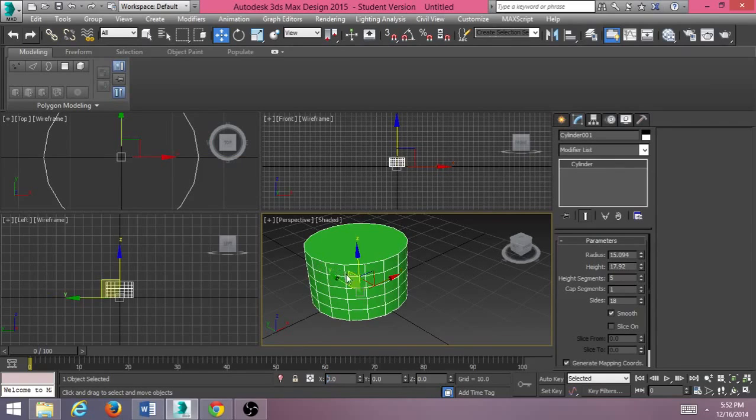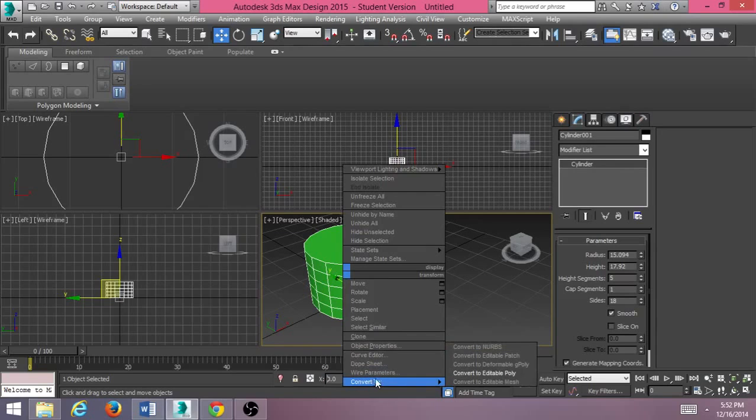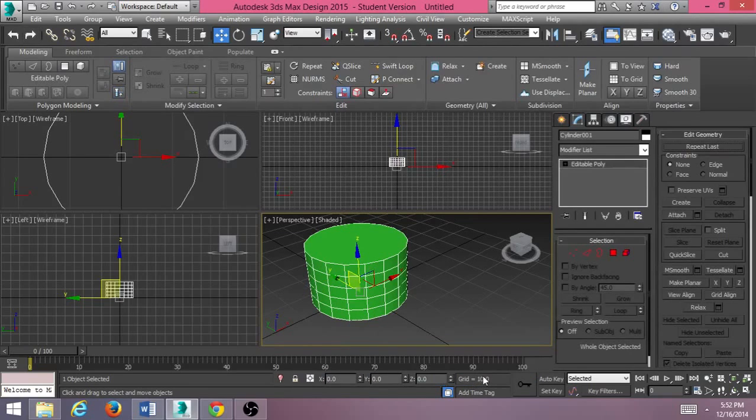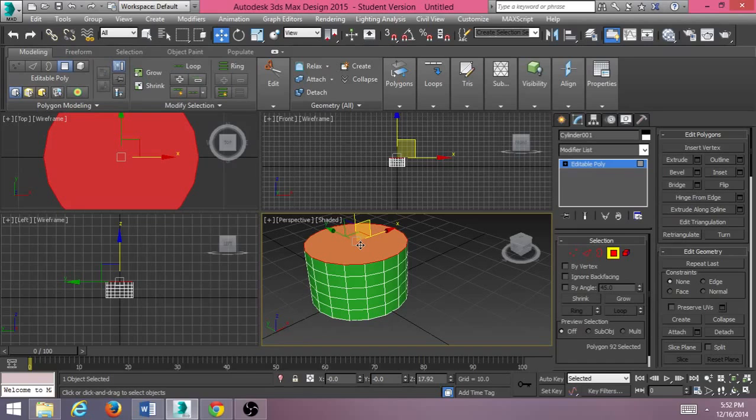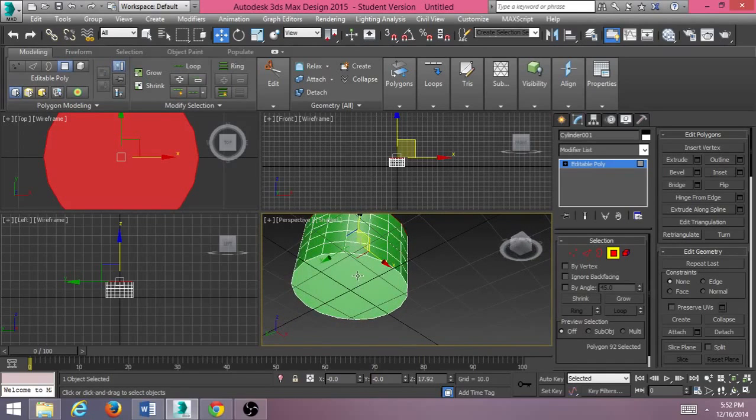Now I'm going to right click, convert to editable poly, and I'm going to select polygon, click the top surface, rotate underneath, hold down Control and click on the bottom surface, right mouse button.